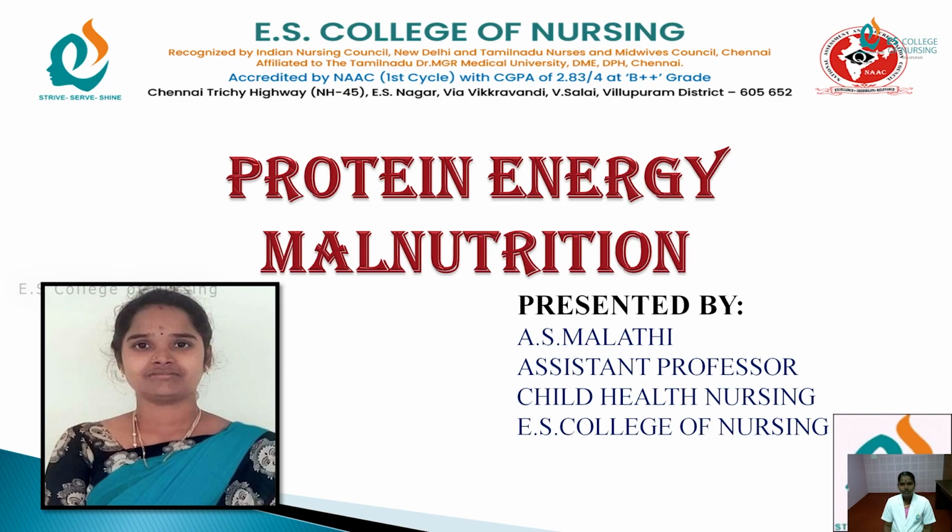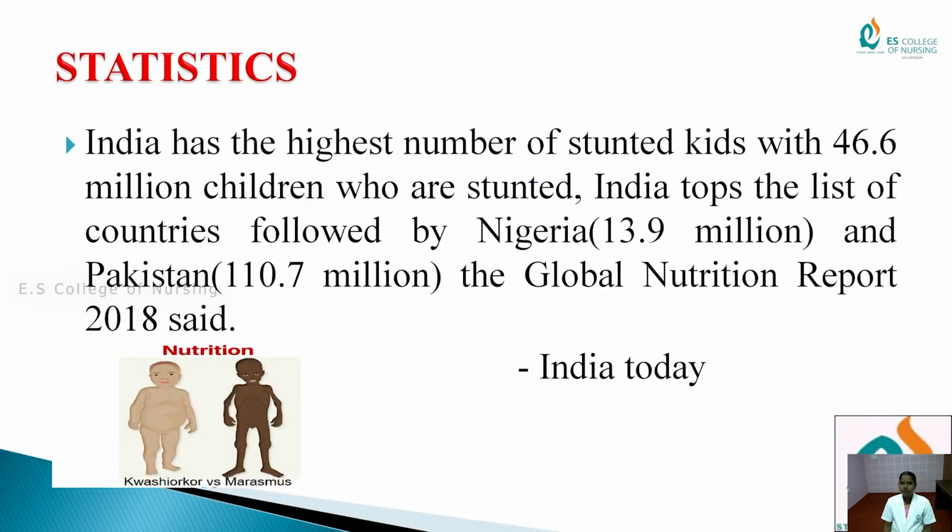Today we are going to see about protein energy malnutrition. What is meant by protein energy malnutrition? In the statistics shown, India has the highest number of stunted kids, with 46.6 million children who are stunted. India tops the list of countries, followed by Nigeria, where 13.9 million people are affected by stunting. Stunting, in the sense,